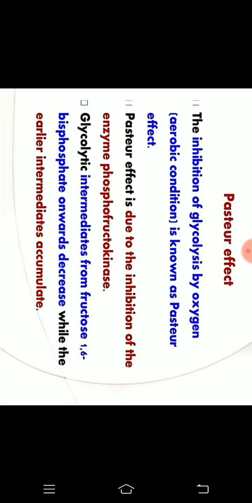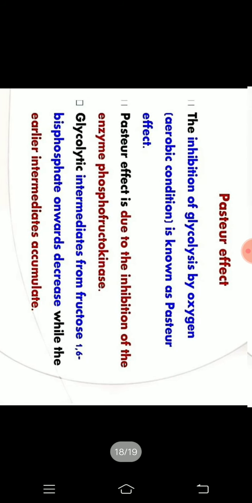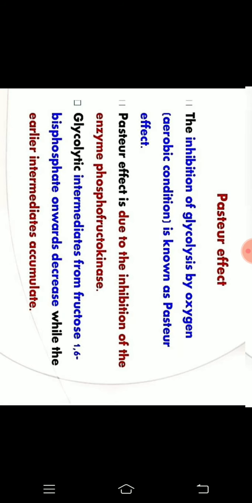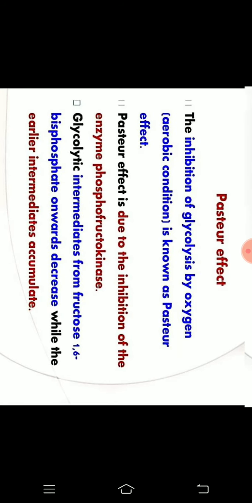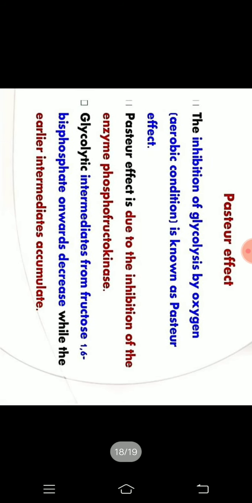Glycolytic intermediates from fructose 1,6-bisphosphate onward decrease, while the earlier intermediates accumulate. Means from fructose 1,6-bisphosphate onwards, the payoff phase concentration decreases, and the preparatory phase material accumulates in our body during the Pasteur effect.